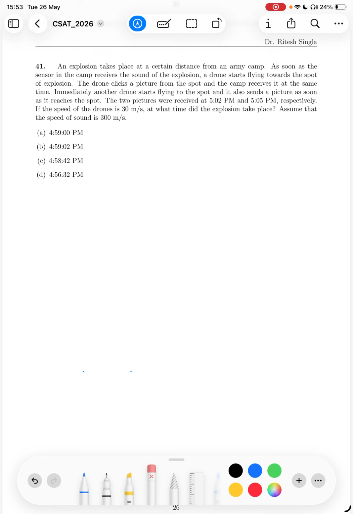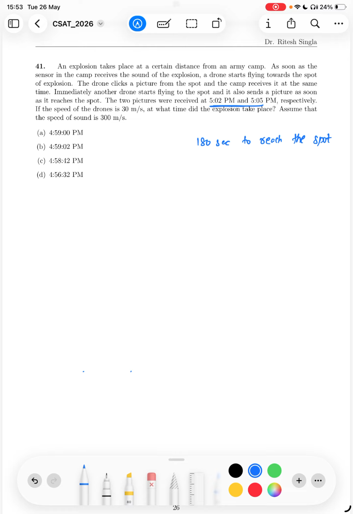If the speed of the drones is 30 meter per second, at what time did the explosion take place? Assume that the speed of sound is 300 meter per second. See, if I go with the calculation, it might take a couple of minutes. But if you just see, the drone is taking 3 minutes to reach the spot. So basically 180 seconds to reach the spot,